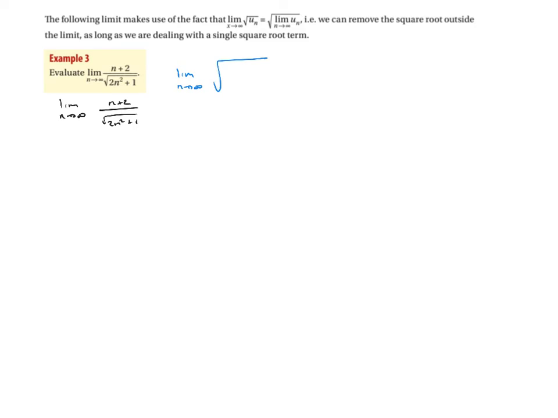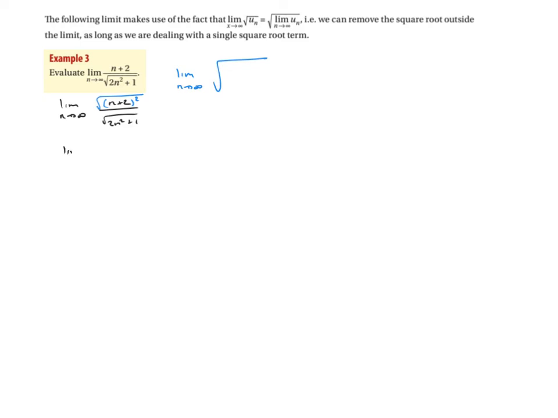In order to do that, I'm going to use a little trick. I'm going to square this, and I'm going to take the square root of that. That means I have the square root on both top and bottom, which means I can combine those square roots. It's still the same, I've not changed it, because if I square n plus 2 and square root it, the square and square root cancel and leave me with n plus 2. But it now means I have the form square root over a square root, which means I can combine those two square roots for the next stage. So that now means I have this.